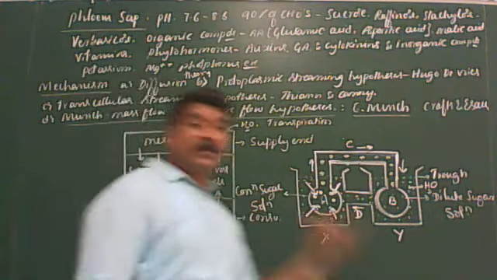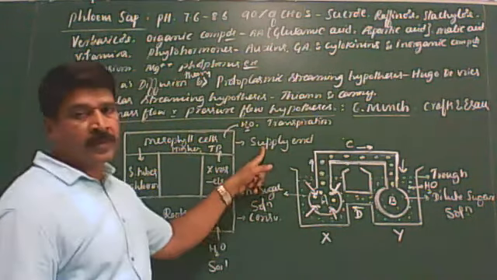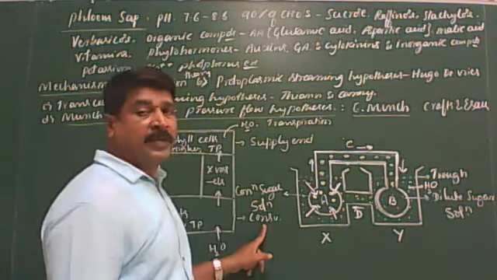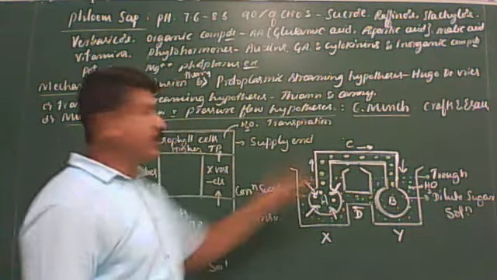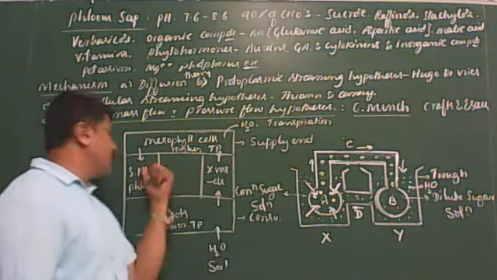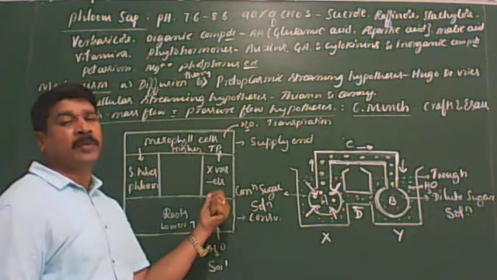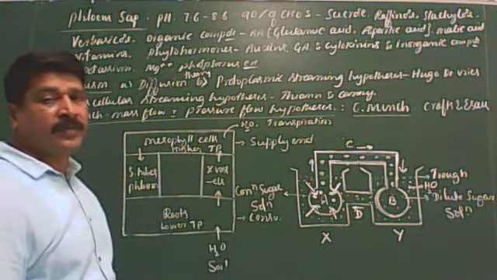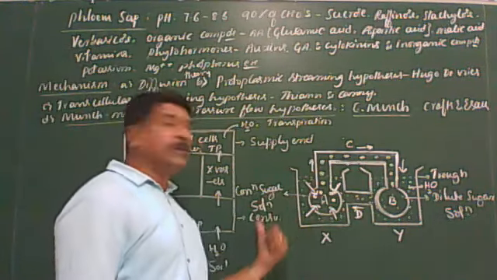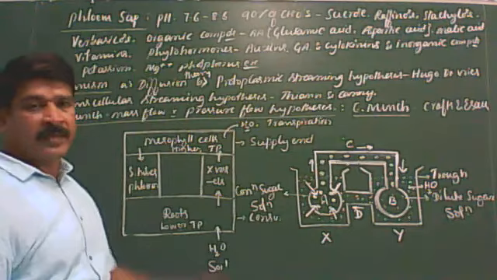He compared osmometer A to the supply end, osmometer B to the consumption end, tube C to the sieve tubes of the phloem, and tube D to the xylem vessel of the plant body. Like that, he compared the different parts of the osmometer to the plant body. I think it is very clear.